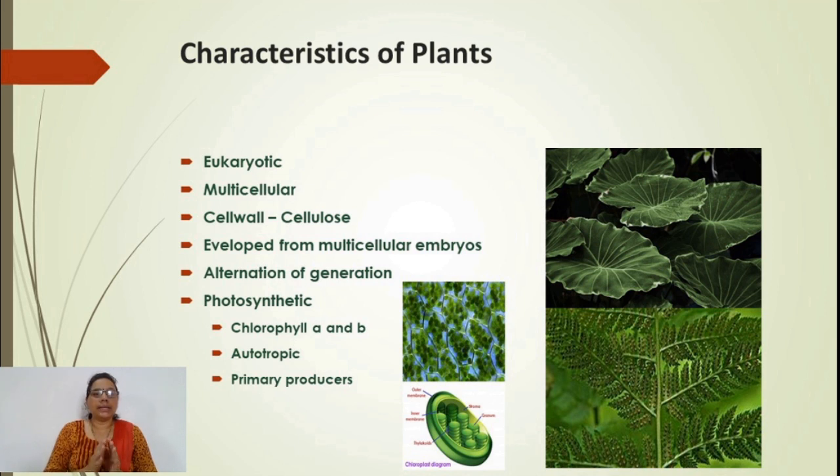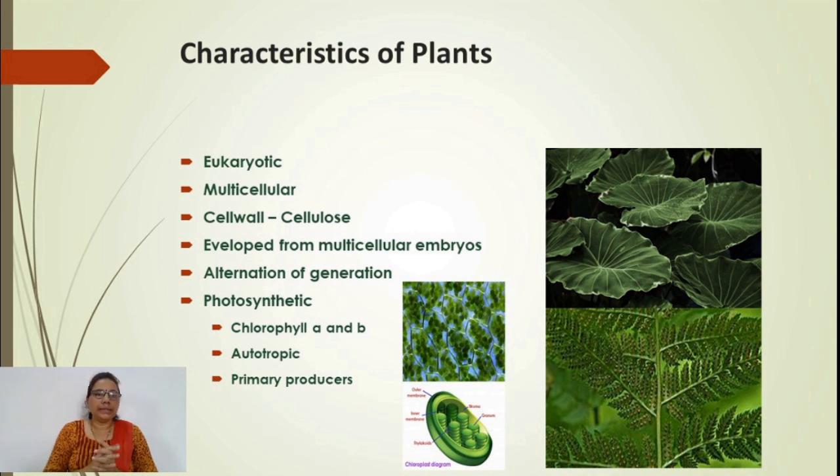All plants are multicellular. Some algae have unicellular features, but the majority of the plant kingdom is multicellular, that is, made up of many cells. A number of cells together is called multicellular.